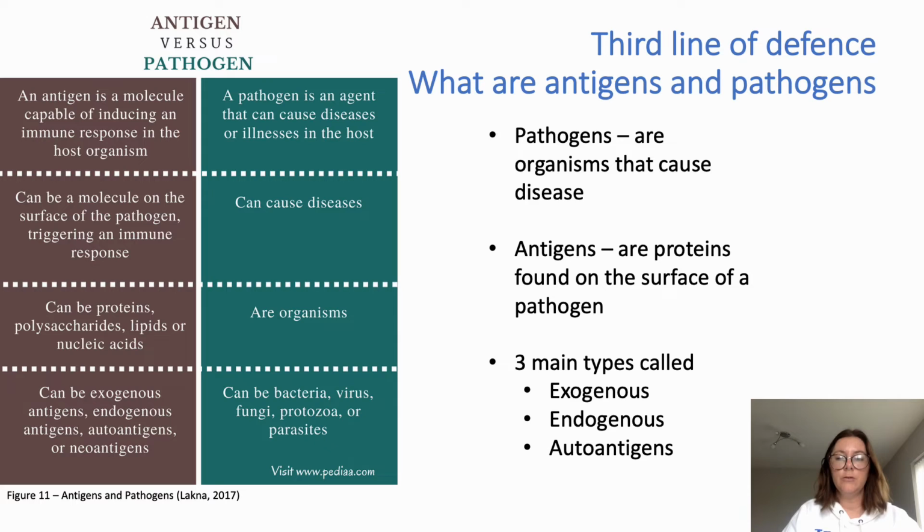A pathogen is an organism that causes disease. Antigens are proteins that are found on the surface of a pathogen and are often required to infect the body. They communicate with the body that it is under attack to stimulate an immune response. There are three main types: exogenous, which is foreign to the host; endogenous, which is produced by intracellular bacteria and virus replicating inside a host cell; and autoantigens, which are produced by the host.